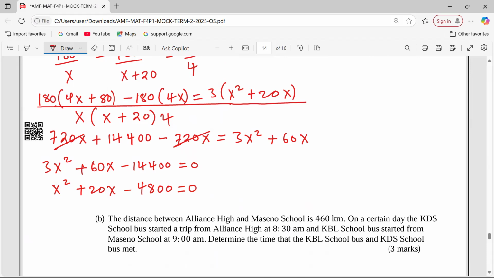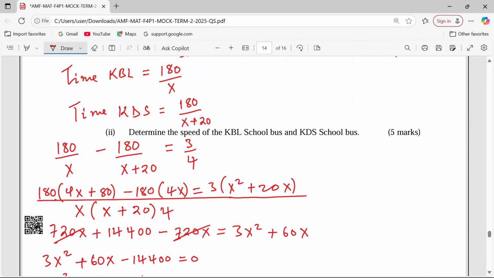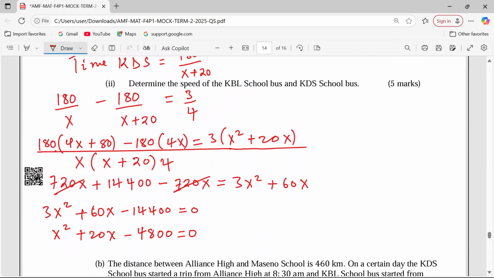So the quadratic equation has been simplified. Well simplified. So we can solve it using any of the methods of solving quadratic equations. We have factorization in Form 2, and I'm sure Form 2s are following up. So we can prefer the factorization method. Remember, there is the quadratic formula itself, and there is completing the square.